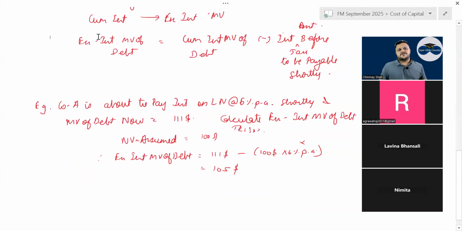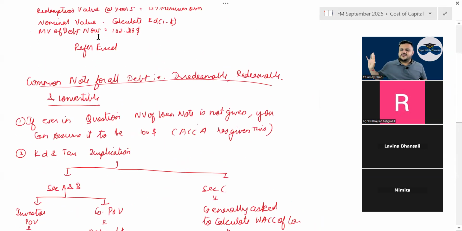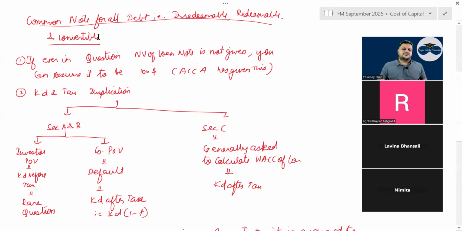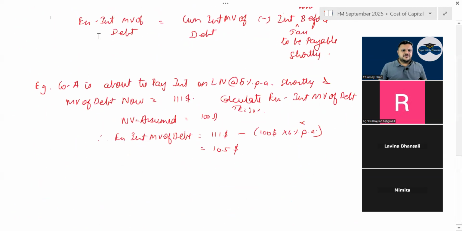Then in convertible debt, what happens? Two types of questions are there in convertible debt. Generally, on redemption, you have an option of converting into shares. So whichever is higher, the conversion value or the redemption value, that option will be chosen. Generally, the question is like today's share price is given and it will grow by a certain percentage, or the expected share price as on 5 years is given. Both the things are given, correct? Have a look.